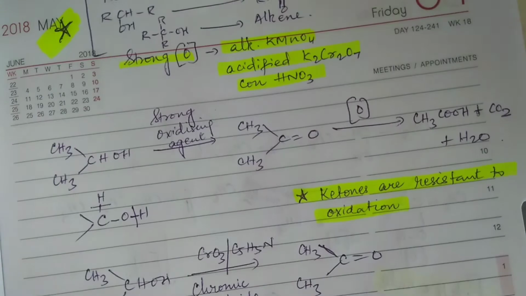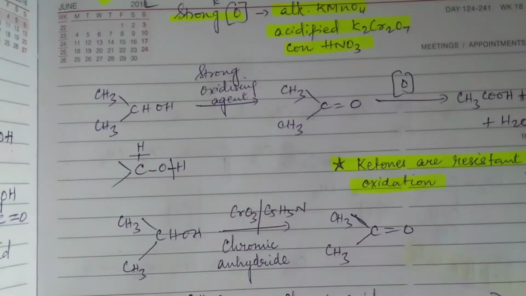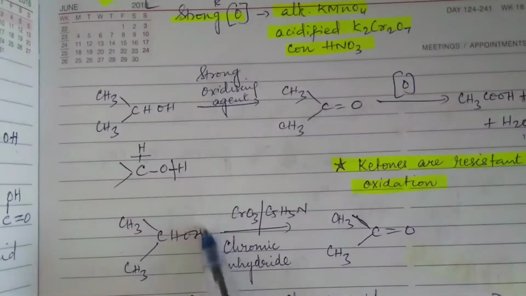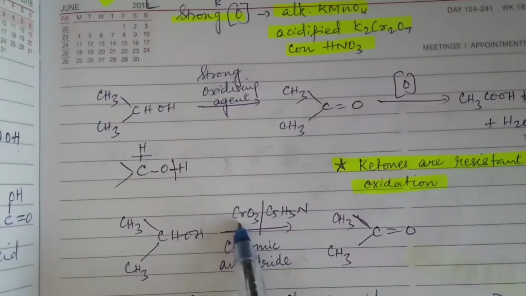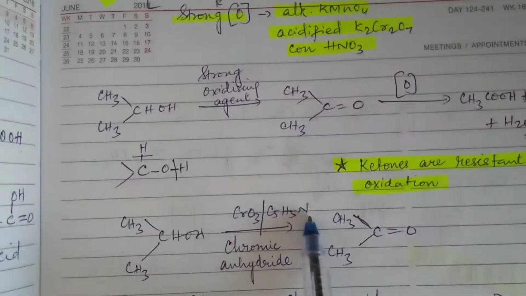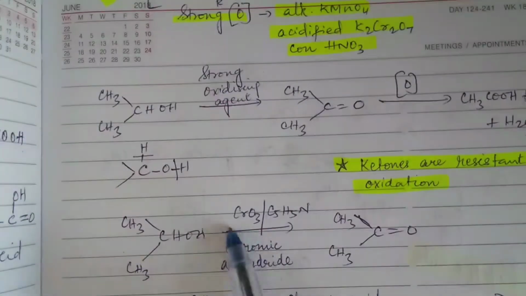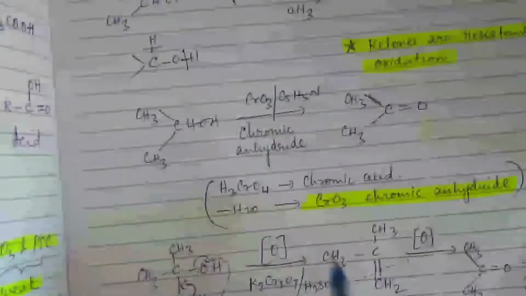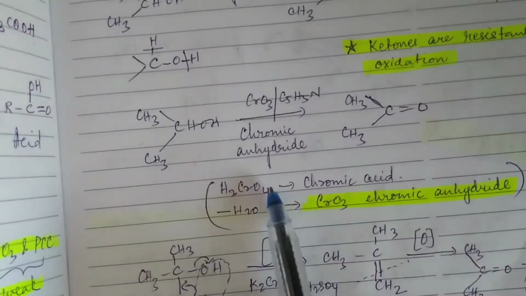Now, if you are going to use on a secondary alcohol a weak oxidizing agent such as CrO3, this is a weak oxidizing agent we saw in the beginning also, in the presence of pyridine. What is this? Chromic anhydride. CrO3 is called chromic anhydride. Now why do you call it chromic anhydride? Chromic acid is H2CrO4. Okay.